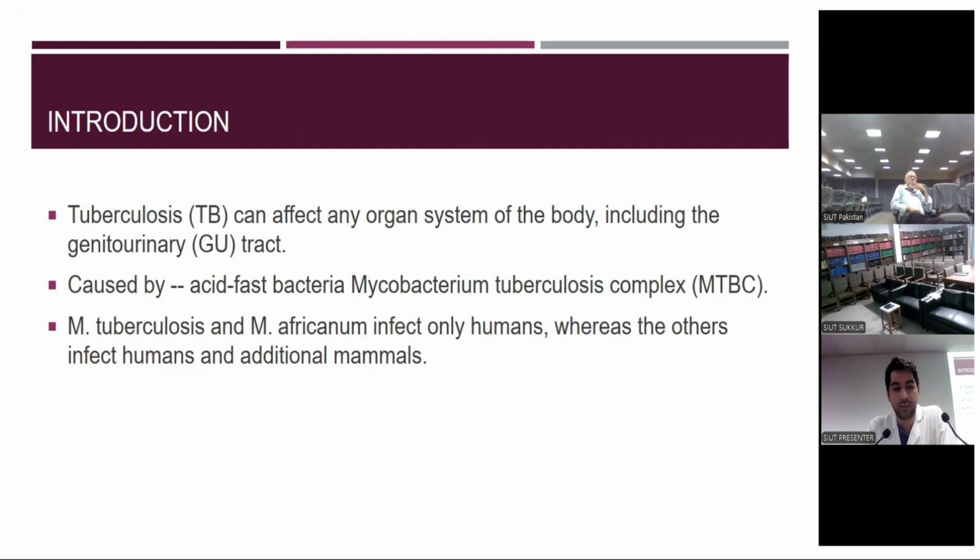Short introduction. Tuberculosis can affect any organ system of the body, including the GU tract. It is mostly caused by the acid-fast bacilli bacteria Mycobacterium tuberculosis complex. Mycobacterium tuberculosis and Mycobacterium africanum infect only humans, whereas others infect humans and additional mammals.